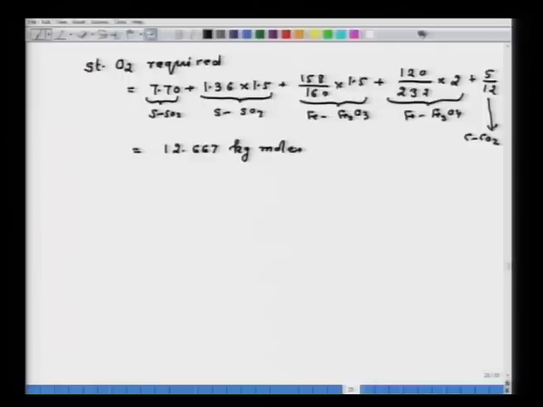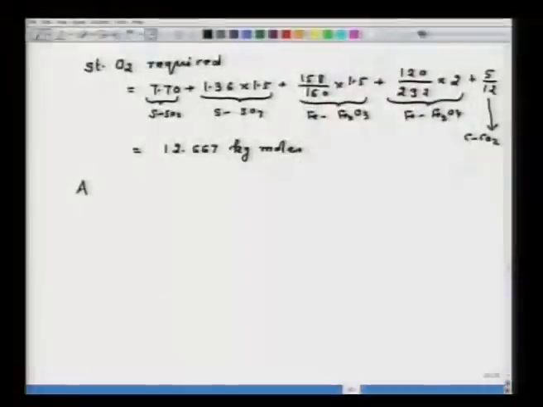So, now we know that much stoichiometric amount of oxygen will be required to carry out the roasting and burning of carbon, both reactions. Now, we are very clear that this much oxygen would have been required if stoichiometric amount of air would have been used for roasting as well as for burning of carbon. So, now let us see how much oxygen is supplied actually.